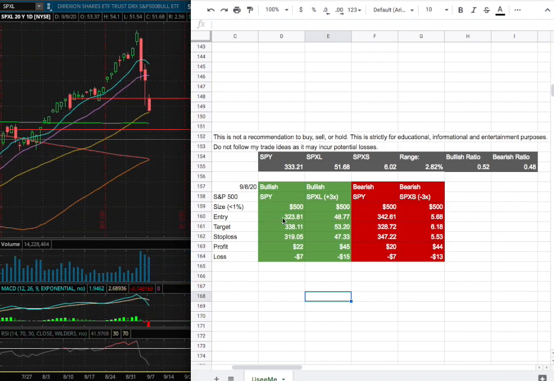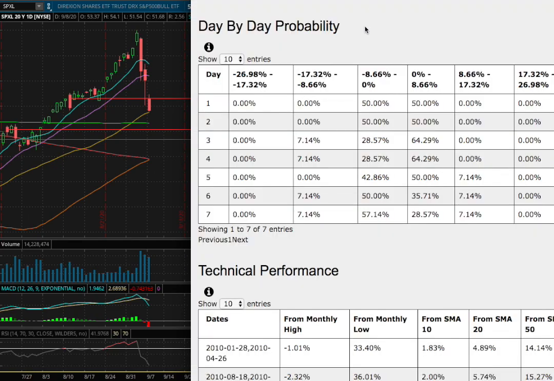So for the trade idea of the week, my position size for Xpxl will be less than 1% of my portfolio. My entry will be $323.81, slightly below where we have the 200-day moving average, around this range right there. As for my sell target, that will be $338.11. That is this range right here, and that coincides with previous support levels. And since we're below support, that now acts as our resistance. As for the stop loss, that will be $319.05.